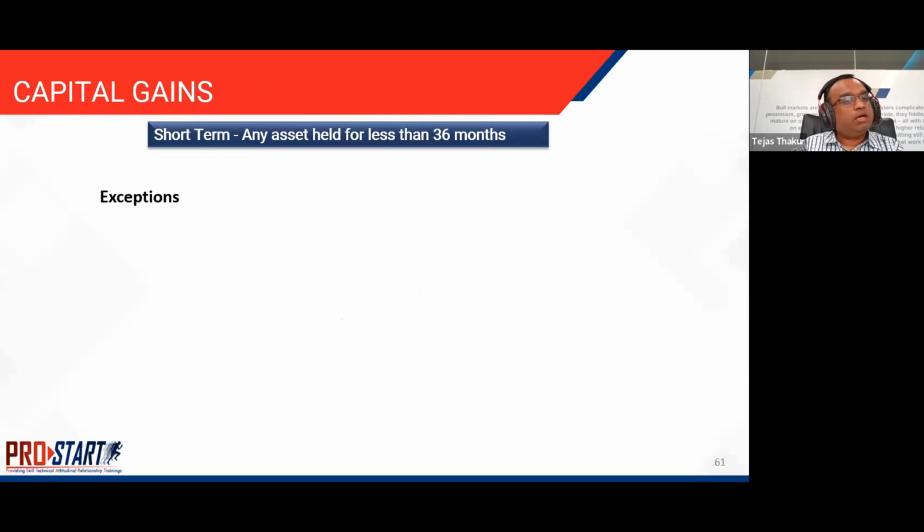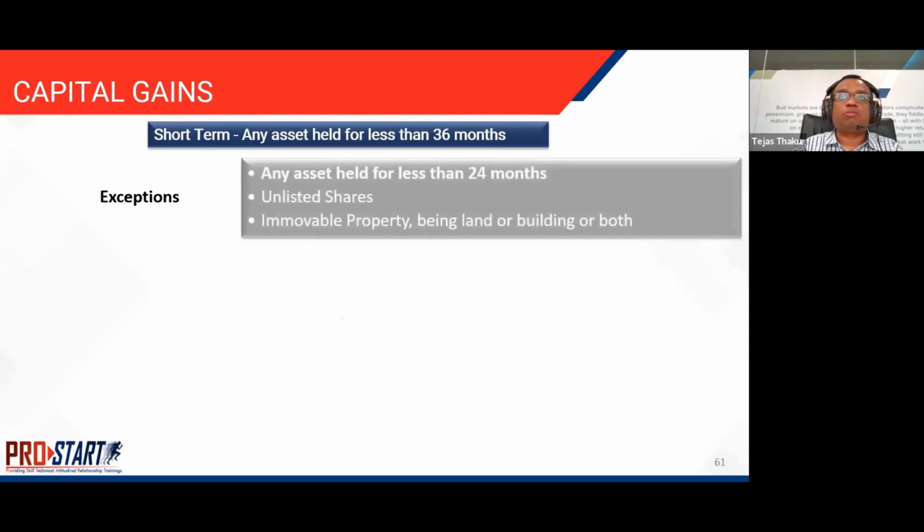Capital gains can be short term or long term. What is short term? Any asset which is held for less than 36 months is a short term asset. There are some exceptions. Unlisted shares, if they are held for more than 24 months, become a long-term asset and not a short-term one. Immovable property, being land or building or both, also becomes a long-term asset if held for more than 24 months.